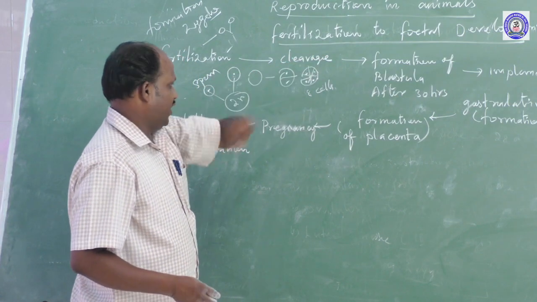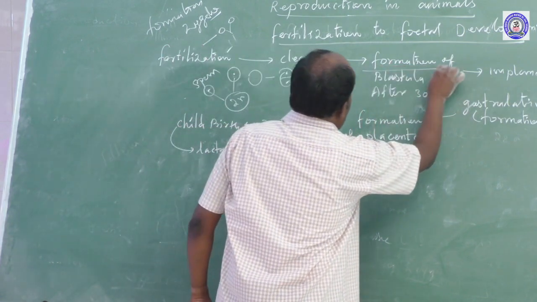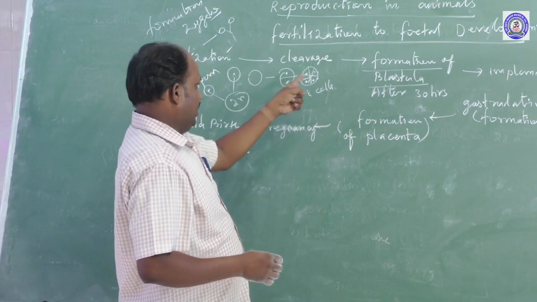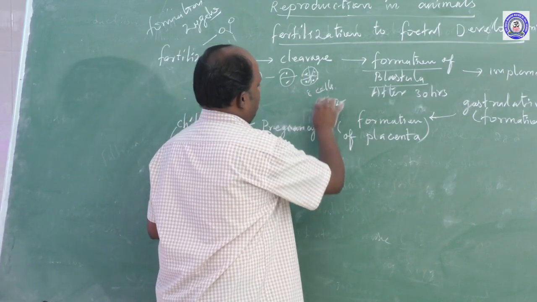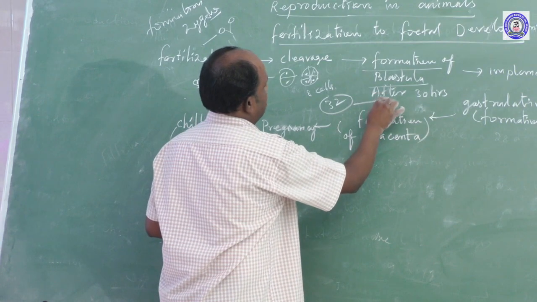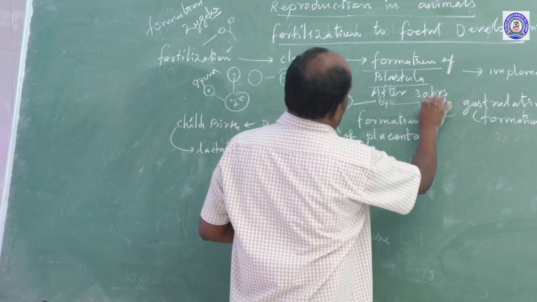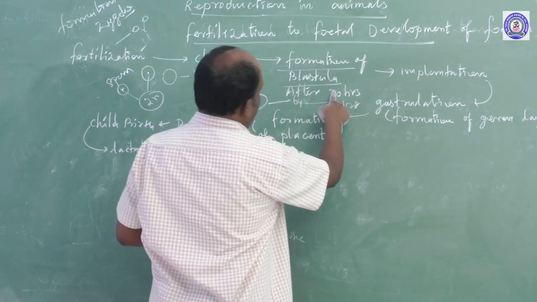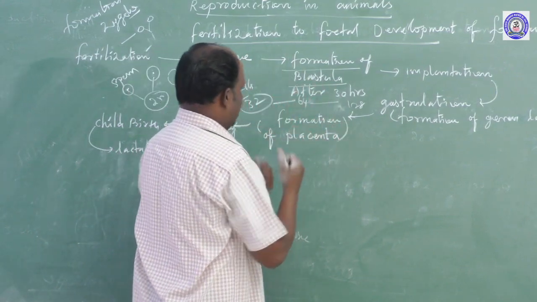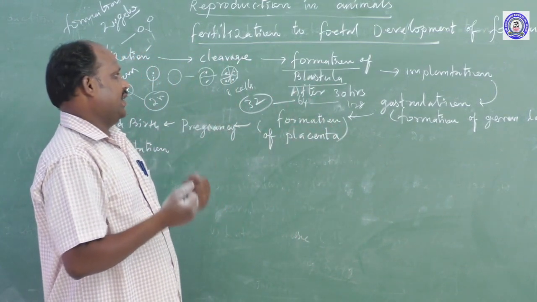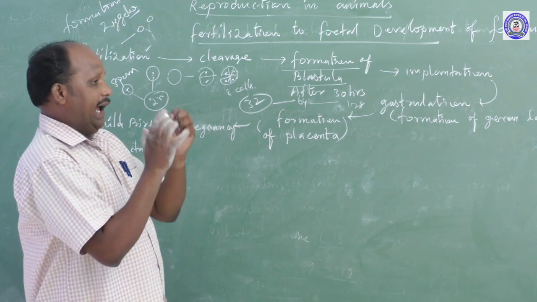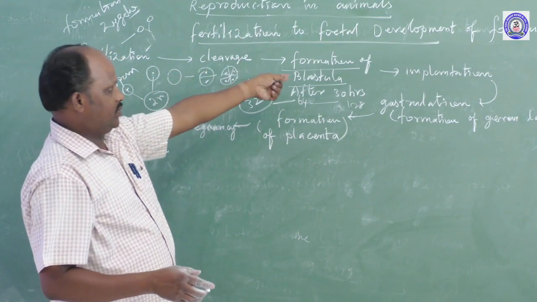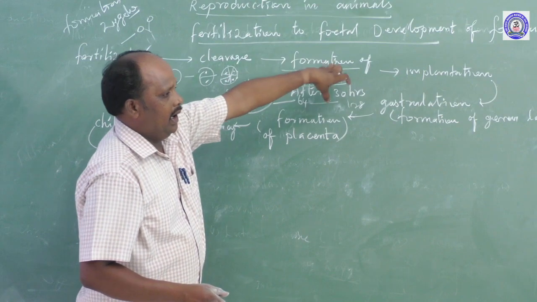It is embryo formation. Third stage, the formation of blastula, which means after 30 hours the 8 cells are converted into 32 cells, the 32 cells into 64, and the 64 into 120. Through this multiplication, the cells are converted into blastula. The blastula finally becomes a ball-like structure called the gastrula. At the gastrula stage, the embryo attaches to the wall of the uterus. This process, from the fallopian tubes, finally leads to the embryo.